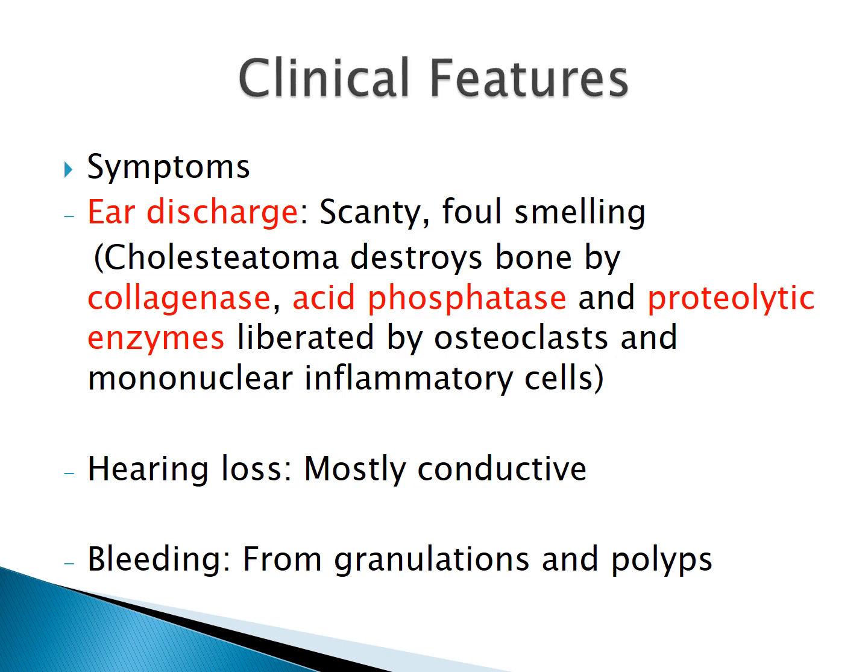Then hearing loss, here it is more as compared to tubotympanic disease, and again mostly it is of conductive type. However, if the cholesteatoma also involves the inner ear, then some sensorineural hearing loss can also be seen. Then the patient may also complain of bleeding. That bleeding is because of the granulations, and here there are red vascular granulations and polyps. So this is also one of the complaints, bleeding.